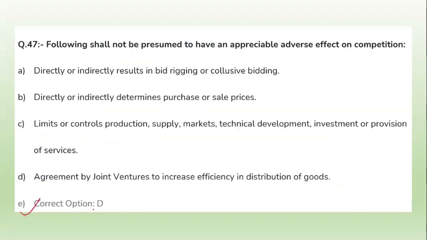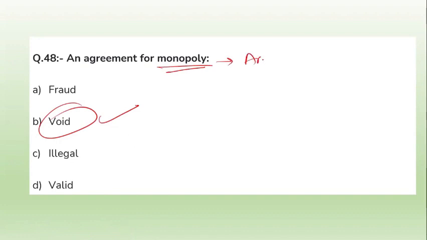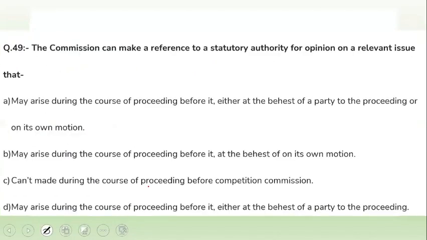Question number 48, an agreement for monopoly is void because monopoly is anti-competition. It leads to anti-competition, so from the start it is a void agreement. You can see option B is the correct answer here.